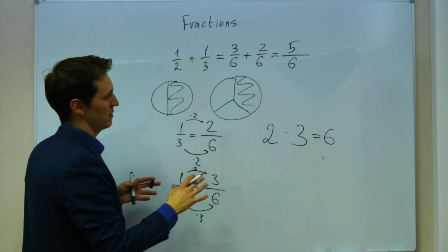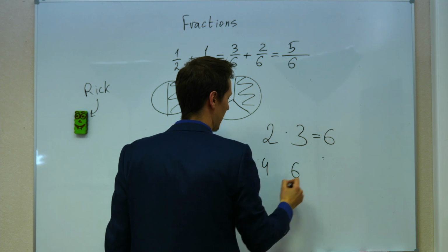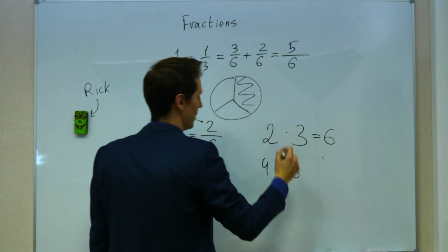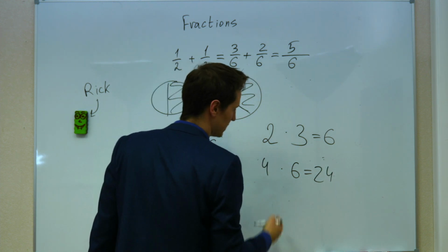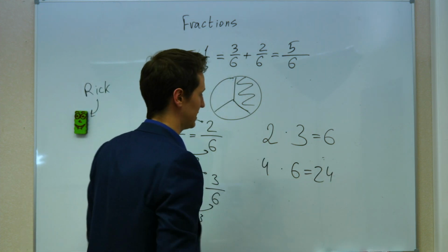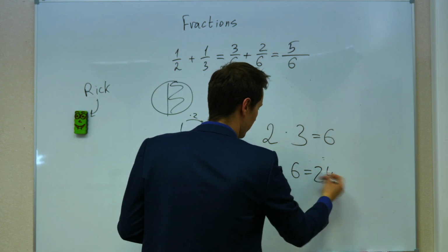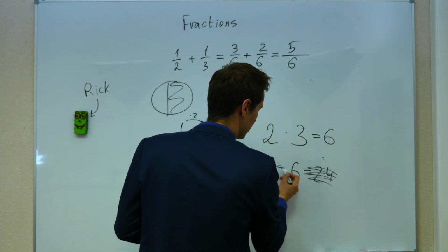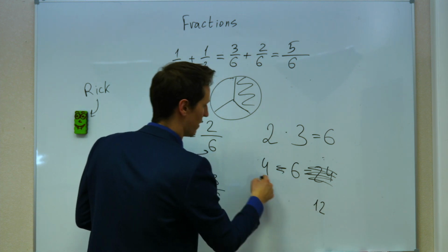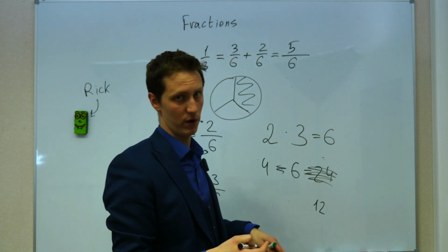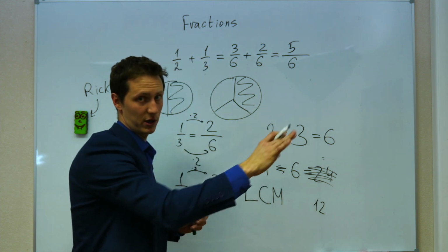That's not always the best option. For example, if you have 4 and 6 as the denominators and you multiply them, you're going to get 24. And obviously 24 is divisible by 4, and 24 is divisible by 6. That's a great number, all in all. But actually, you can get an even better number. Instead of multiplying to get 24, you can take 12, which is divisible by 6 and by 4, and it is less than 24. It's the so-called least common multiple, but it's a different topic. I'm going to cover it in another video.